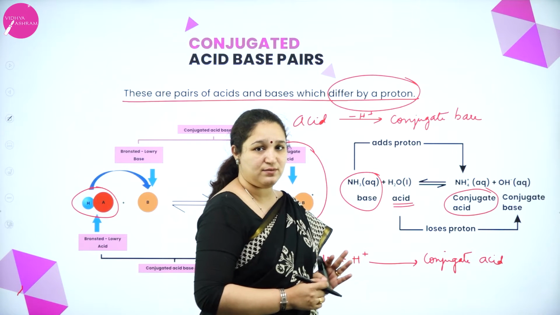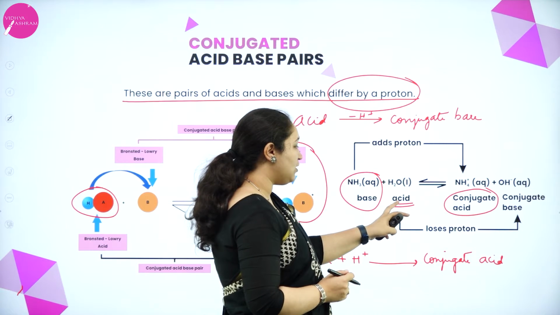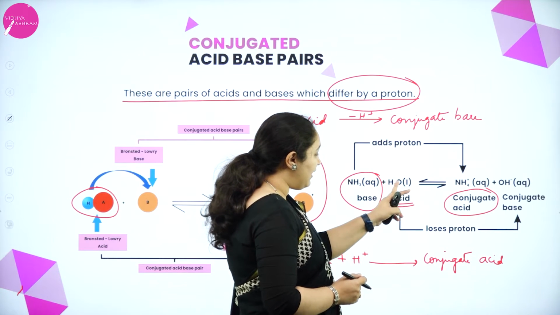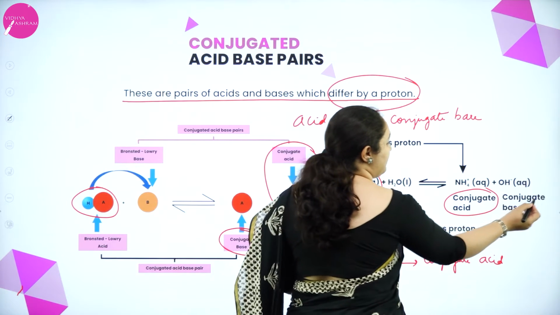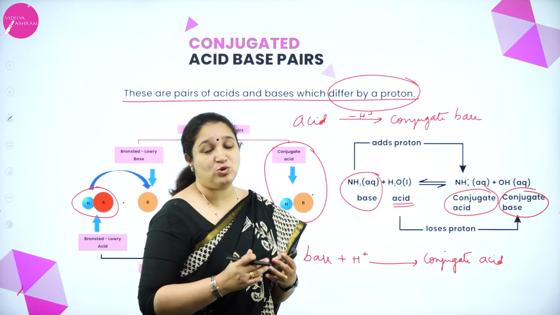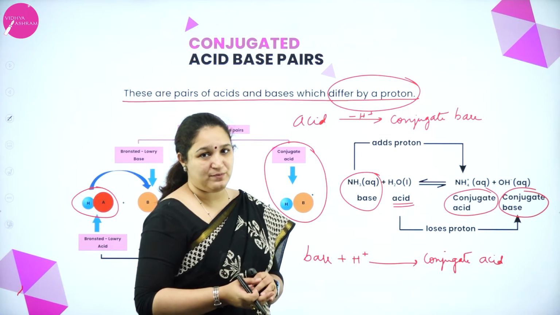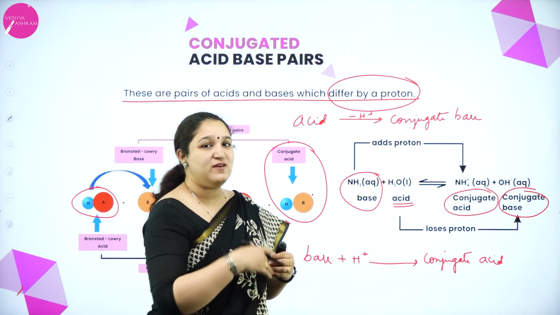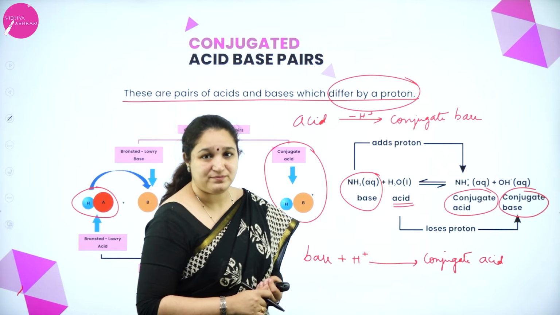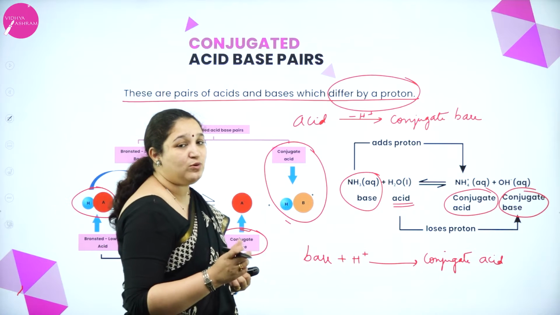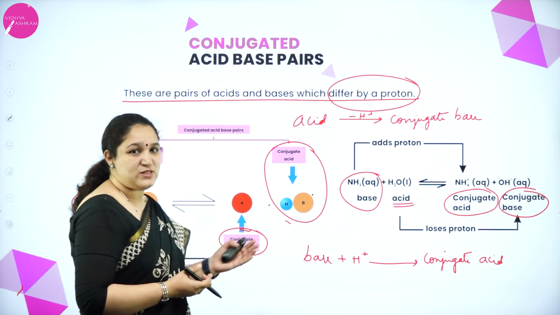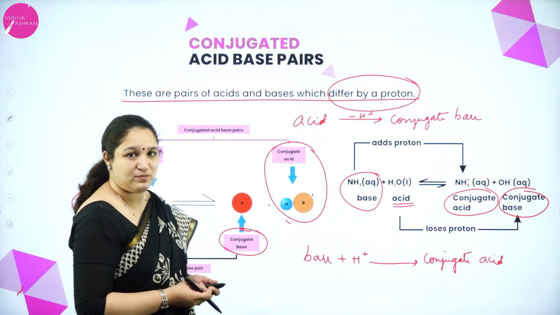That's the conjugate acid. Now, water is an acid. So, it had to give an H plus ion. If I remove an H plus ion, what does it form? OH minus, that's the conjugate base. So, I hope you have understood how to write the conjugate acid base pair. Always remember, an acid gives rise to a conjugate base, a base gives rise to a conjugate acid. So, you should be able to write the conjugate acid base pair. There are some problems based on this. I shall solve them at the end of the session.